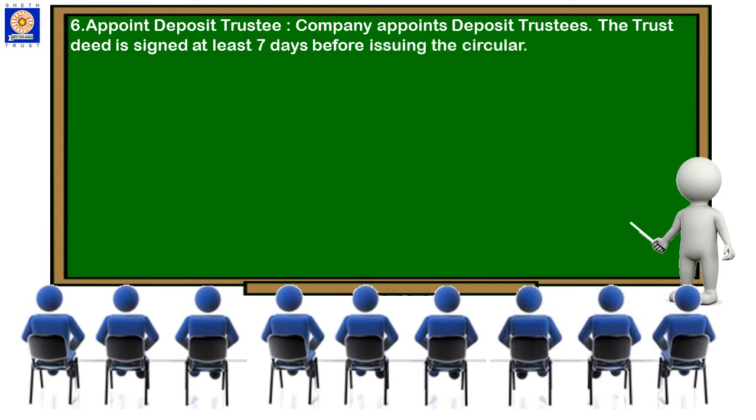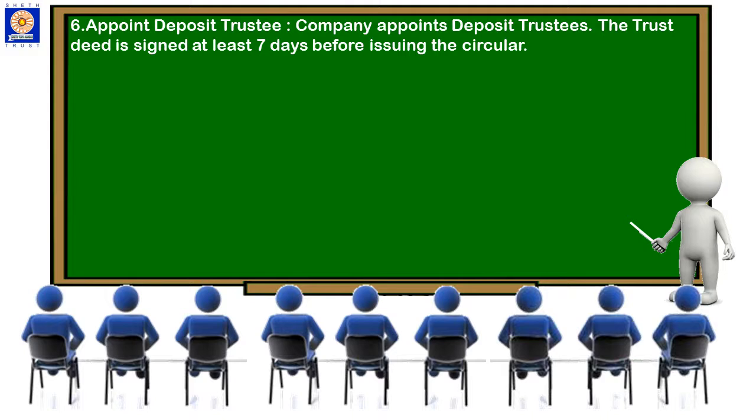Appoint deposit trustees. The company appoints deposit trustees. The trust deed is signed at least 7 days before issuing the circular. As we have seen in the terms and conditions in acceptance of deposits, whenever the company is issuing secured deposits, the eligible company and the public company have to appoint one or more deposit trustees.